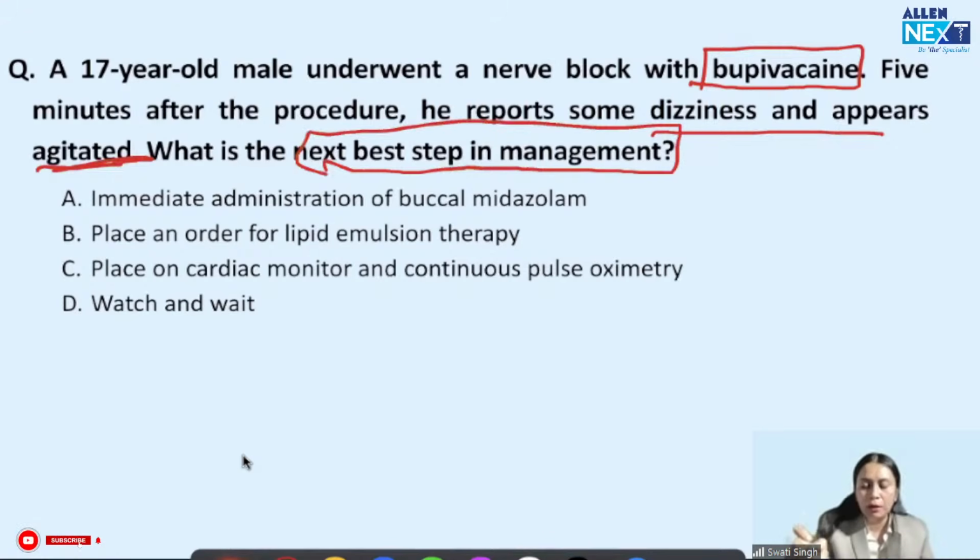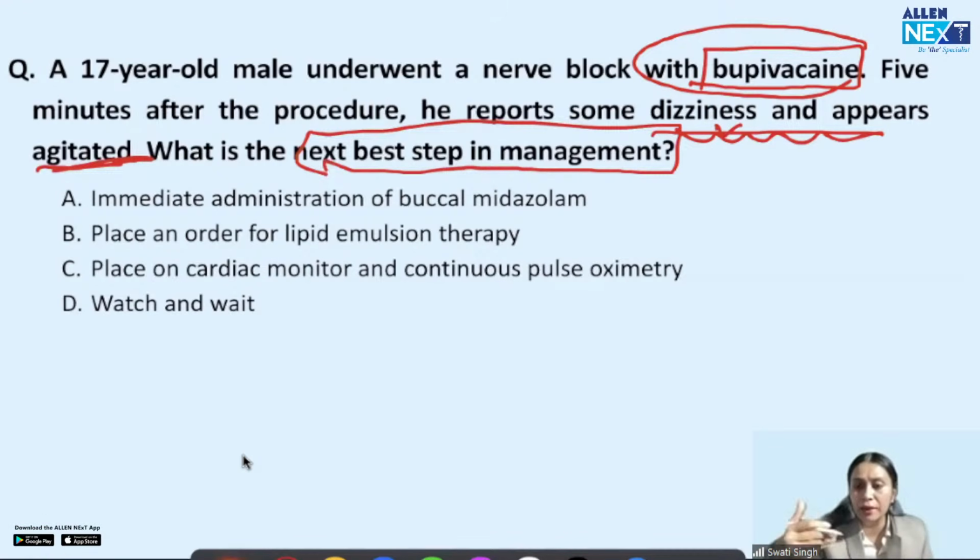Now, mind you, this kind of question is lately being asked very much in both NEET and INI-CET: a local anesthetic like bupivacaine or lignocaine was given to the patient, and after that the patient had some manifestation, dizziness or agitation, whatever. Cardiovascular manifestations can also be there. So in this question, dizziness and agitation is there. And what is the next best thing? So what is this actually?